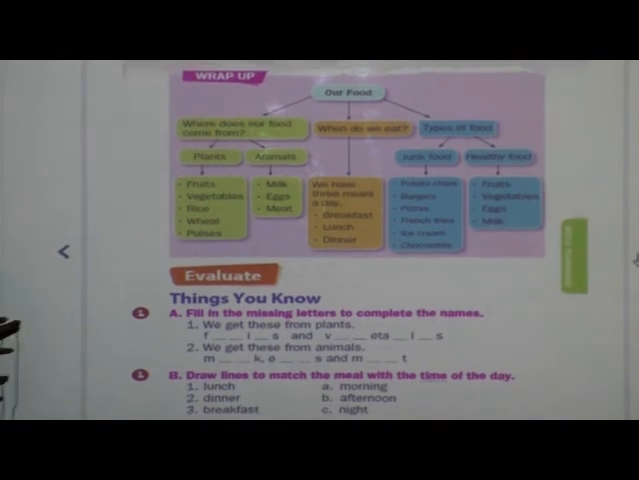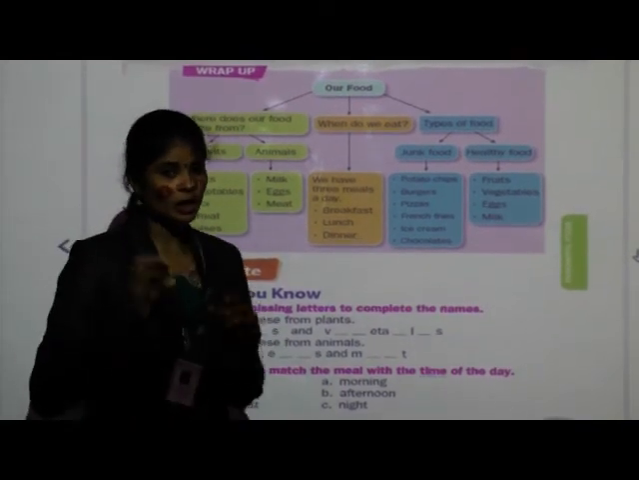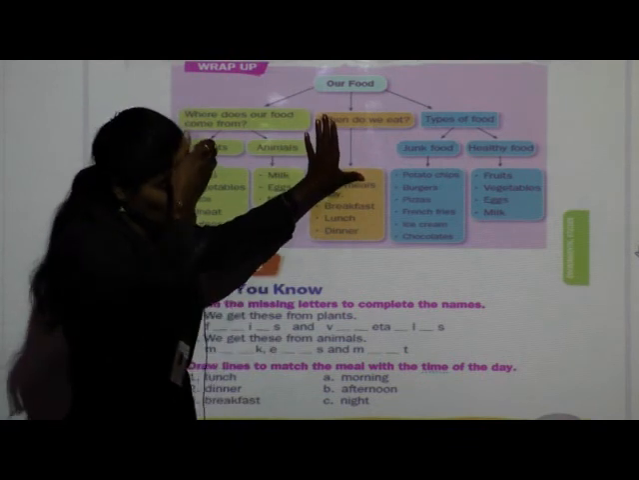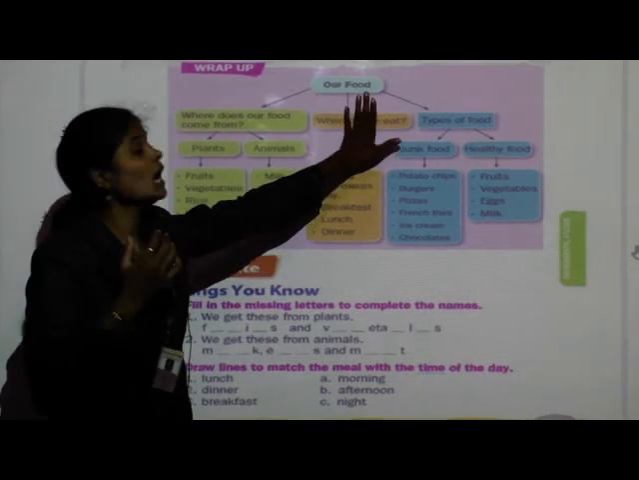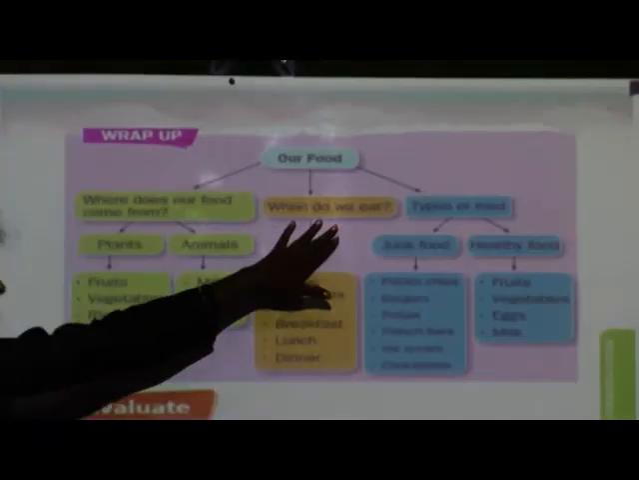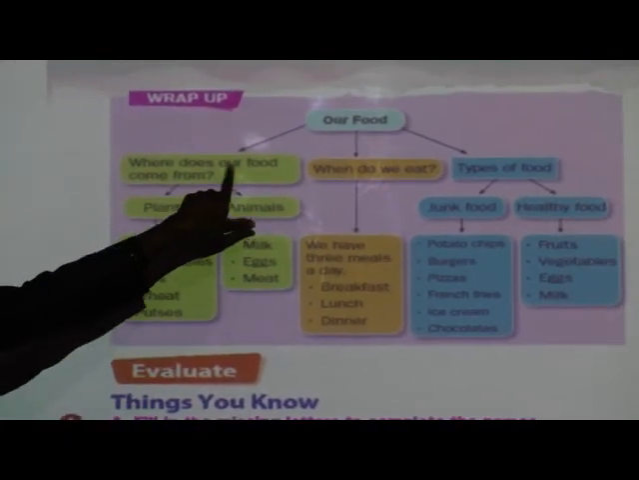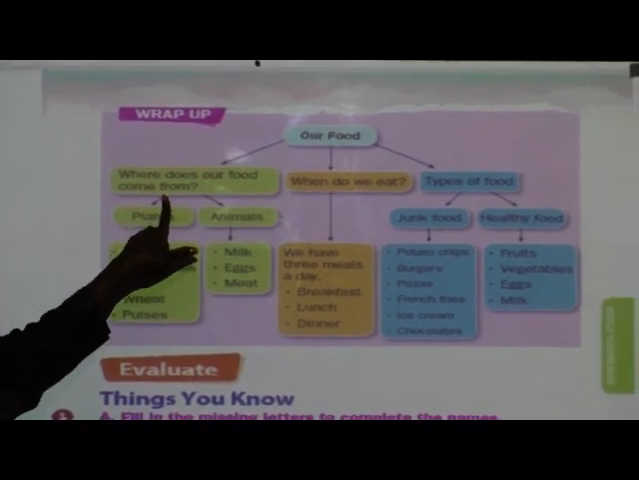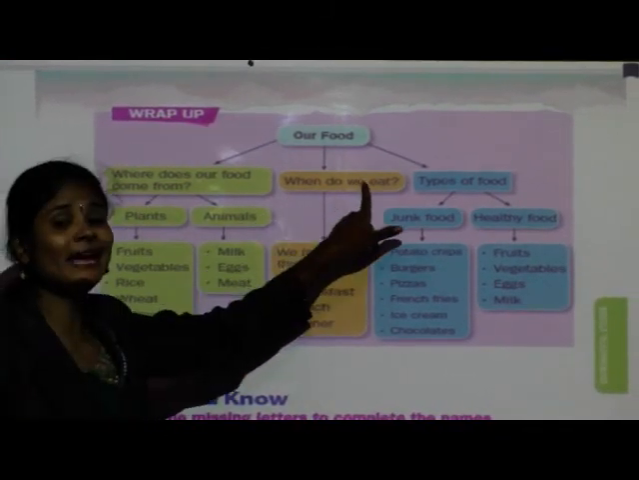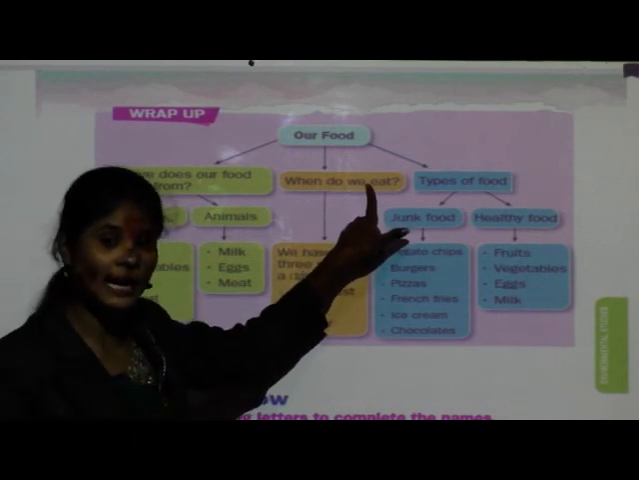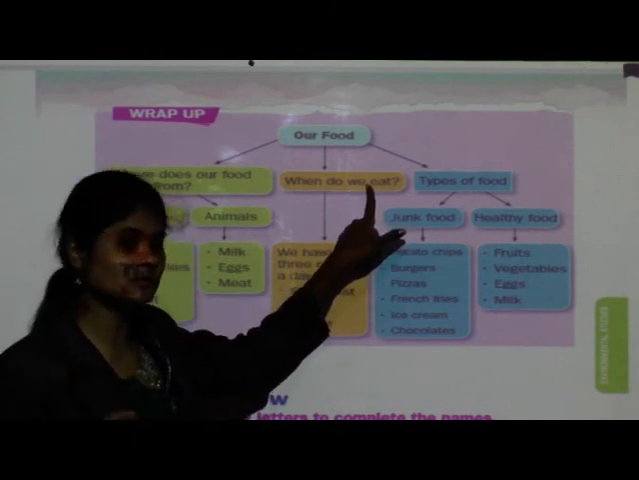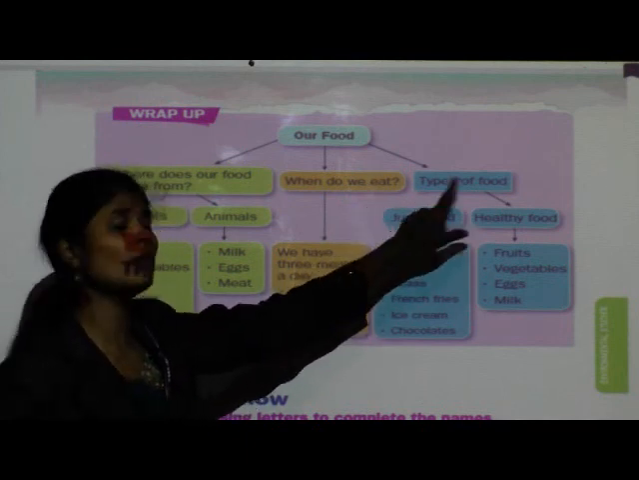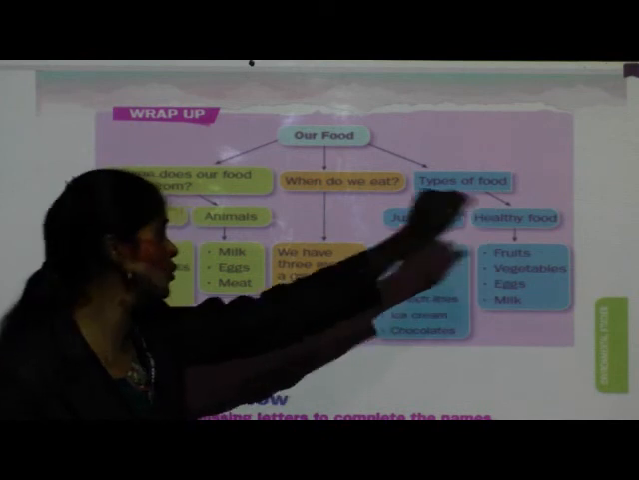See children, did you understand what I have taught you just now? Once again, in short, I will tell you what we have learned. See, our food. In this, we have learned where our food comes from, means the sources of food. When do we eat, at what time, and how many times we take our meals. Then we have learned types of food.